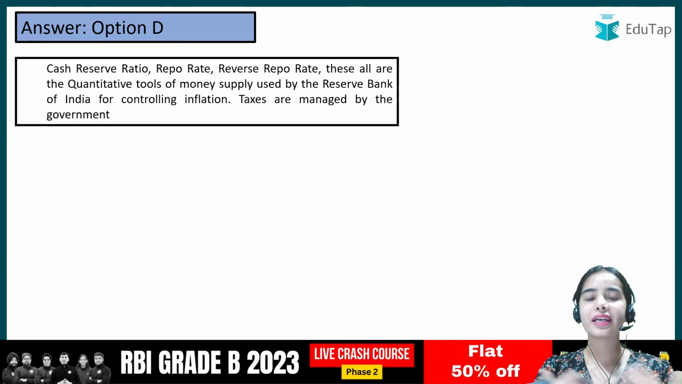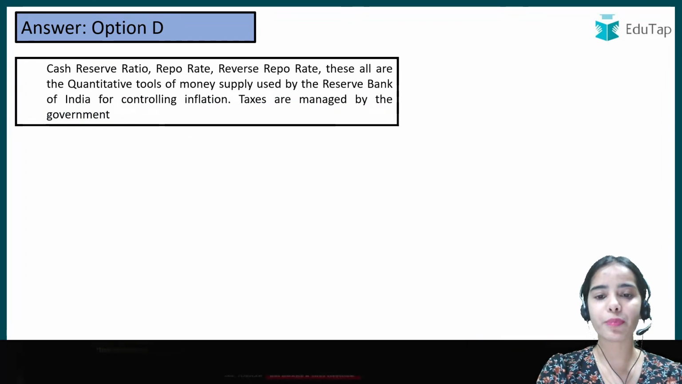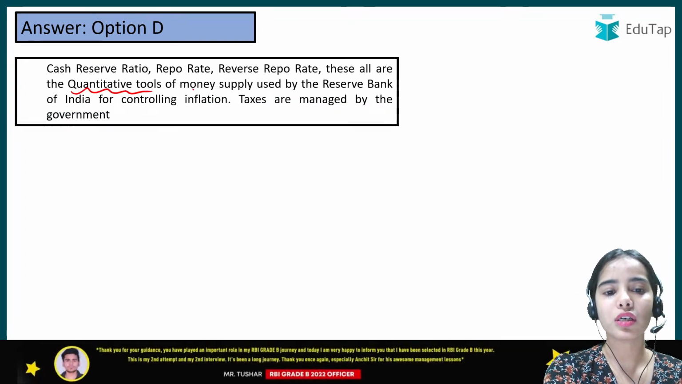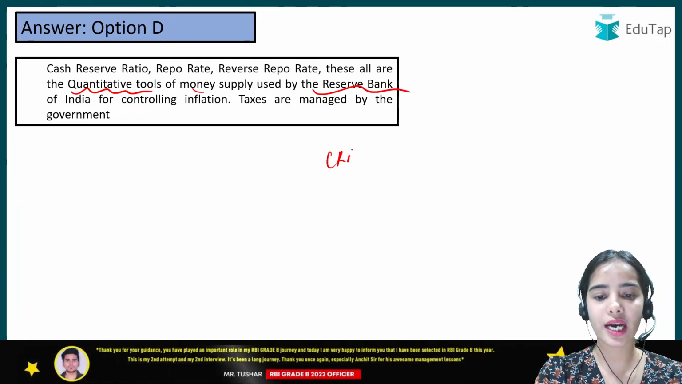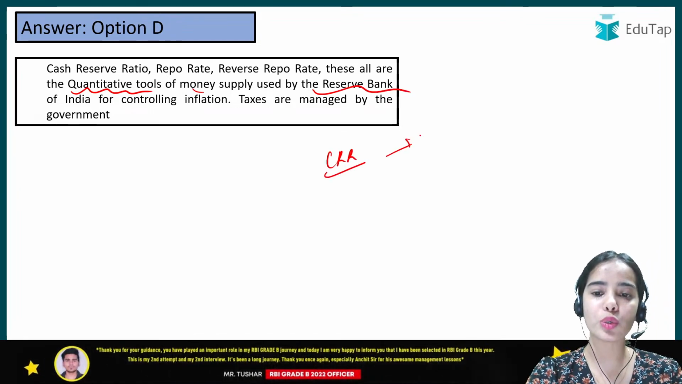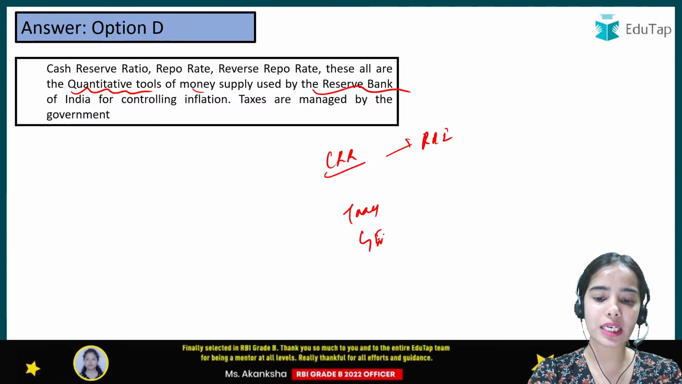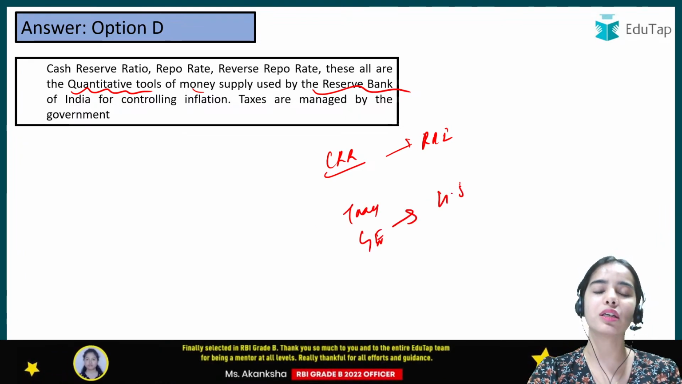CRR, repo rate, reverse repo rate, these are all tools of the Reserve Bank of India. So CRR, repo rate, SLR, these are the tools with the Reserve Bank of India, and the taxes and the government expenditure are the tools in the hands of the government of India.